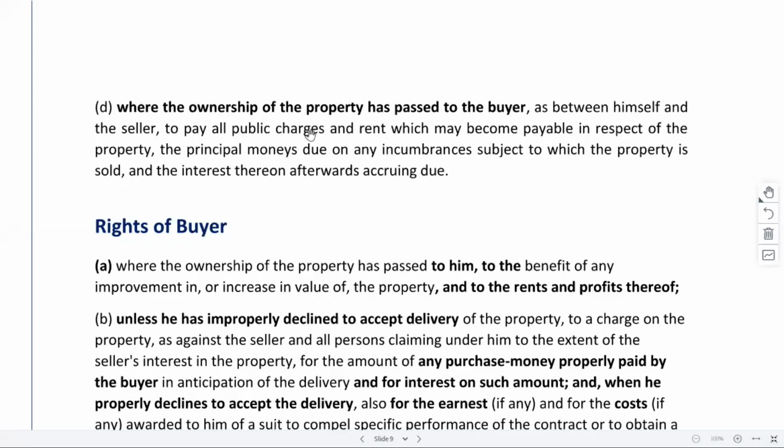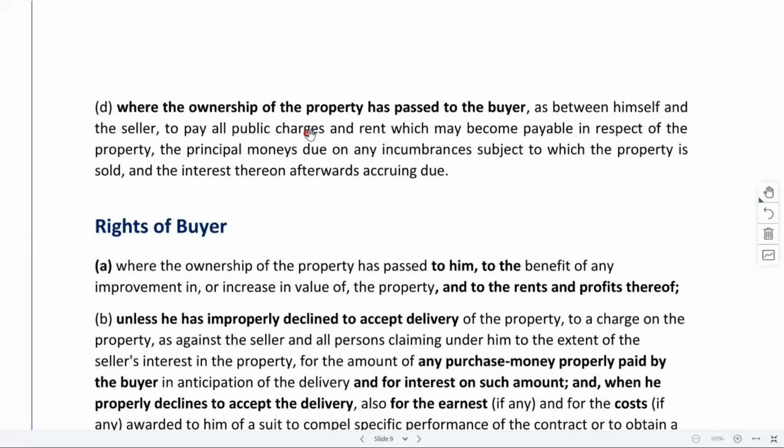Next one is where the ownership of the property has passed to the buyer, as between himself and the seller, to pay all public charges and rent which may become payable in respect of the property, the principal monies due on any encumbrances subject to which the property is sold, and the interest thereon after accruing due.